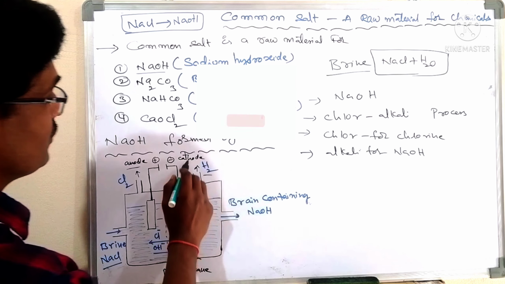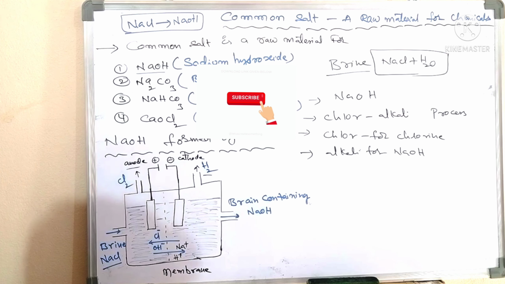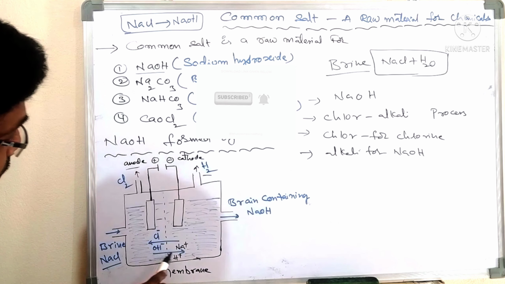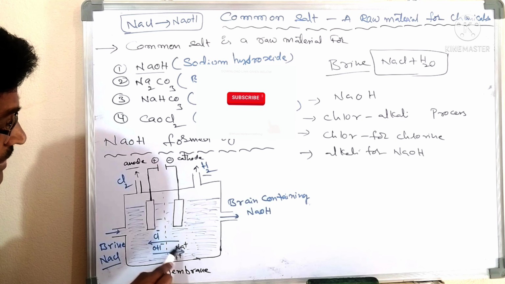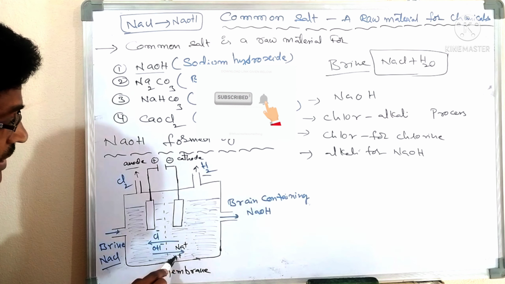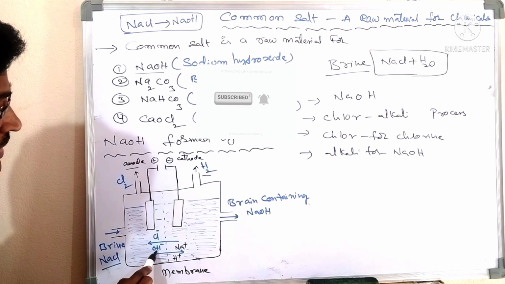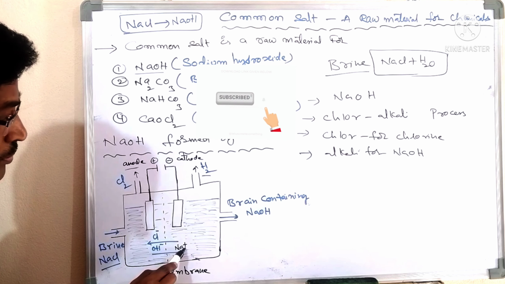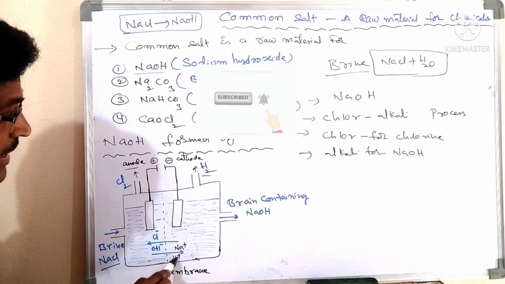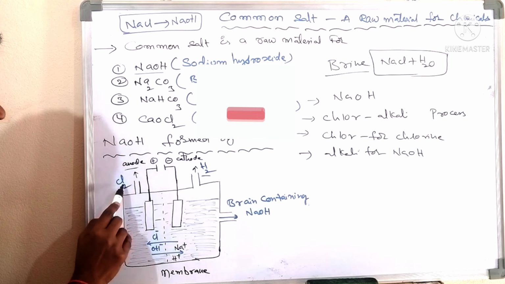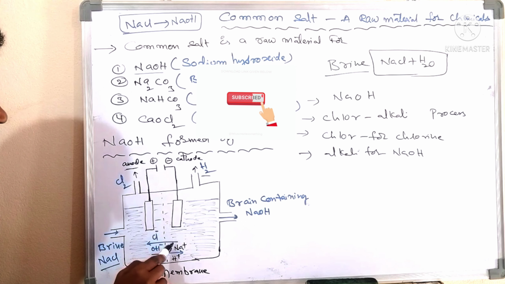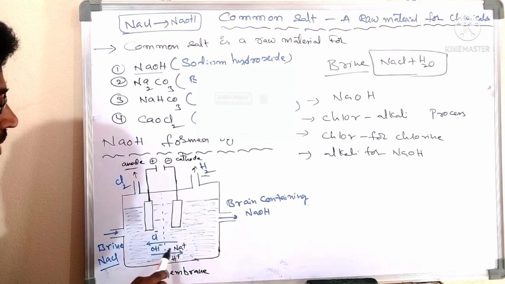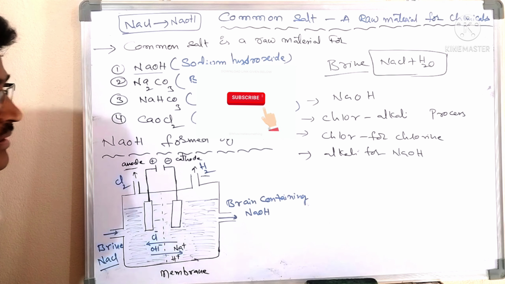Hydrogen gas comes out at the cathode, and NaOH is formed near the cathode. Look here, NaCl we can write as Na plus and Cl minus. Water we can write as H plus and OH minus. Na plus reacts with OH minus. Hydrogen gas and chlorine gas are formed. Chlorine gas is formed at the anode and hydrogen gas at the cathode. Sodium hydroxide is formed near the cathode.